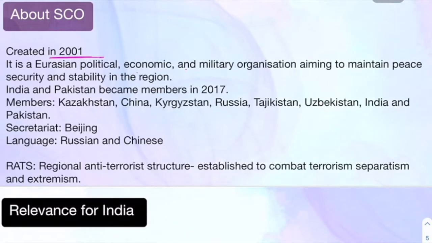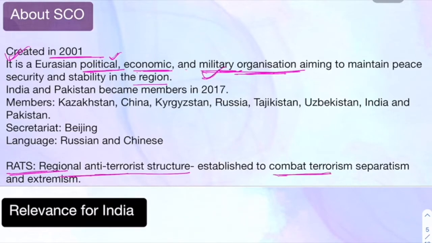Something more about SCO. It was created in 2001, and it is a Eurasian political, economic and military organization aiming to maintain peace, security and stability in the region. See, economic because they are going for some trade relationships, political because they also discuss some political matters, and military because there is something called RATS, regional anti-terrorist structure, RATS. So this becomes a military organization also, to combat terrorism, separatism and extremism. So RATS is an organ of SCO, which is very important.